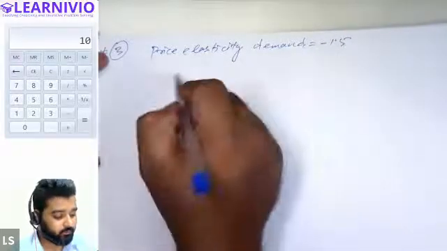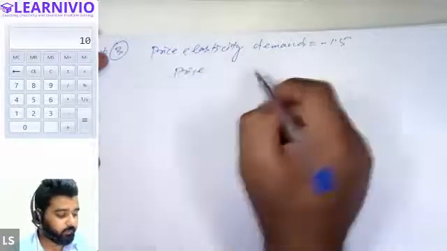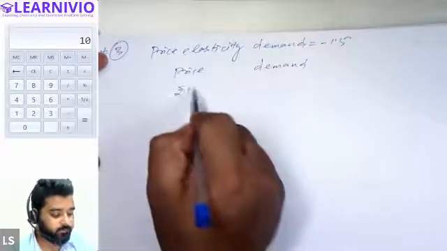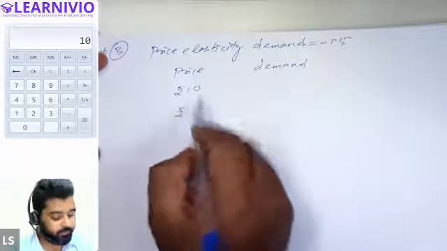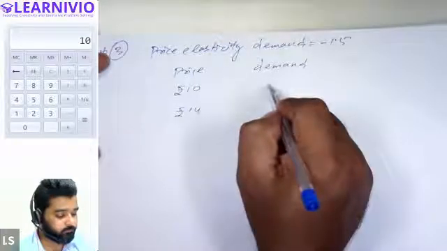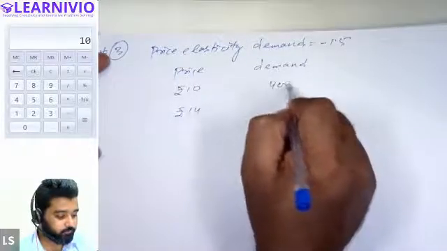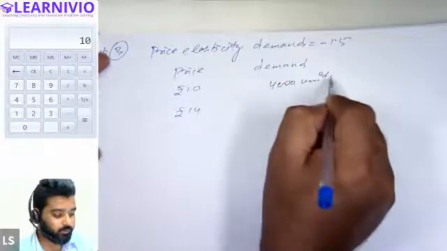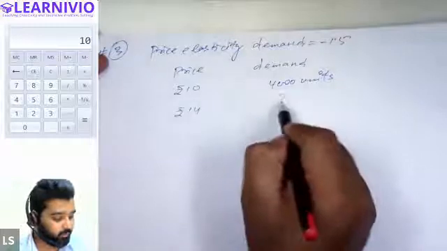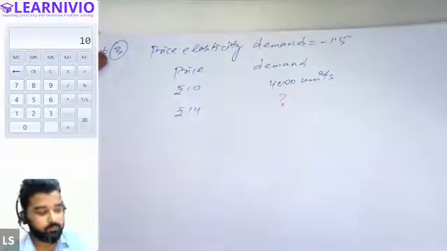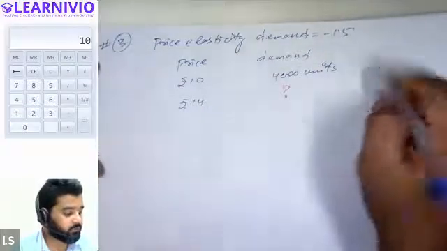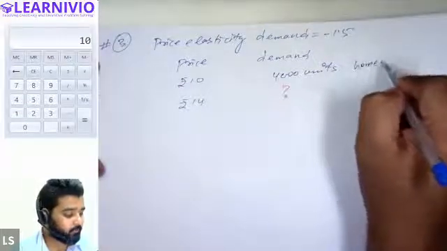All right. Now we will have the price and demand of the commodity. Let's say this time the price is given as 10 and the new price is 14. The quantity we have earlier was 4,000 units. Now you're required to find out the new demand. The new demand at 14 rupees. You have to calculate this. So you are not required to solve this question now. Consider this as your homework. Try this after the class.